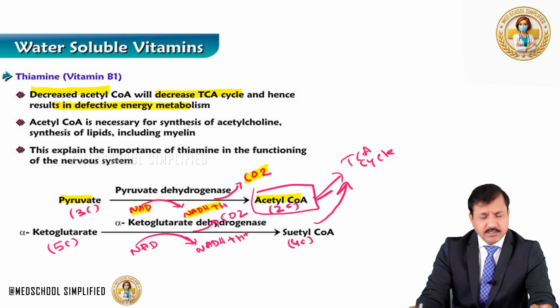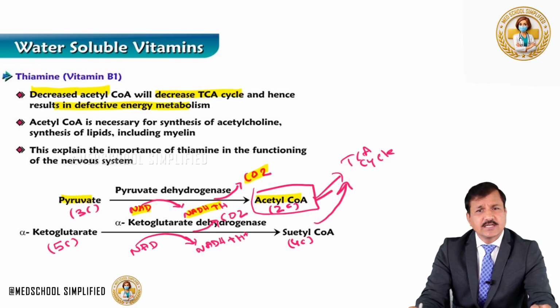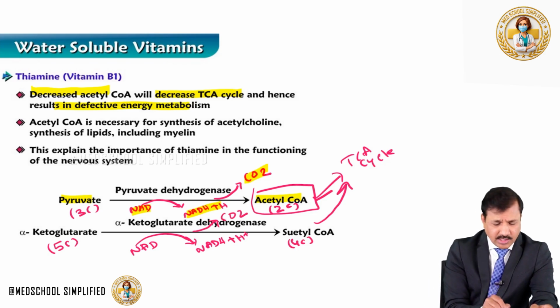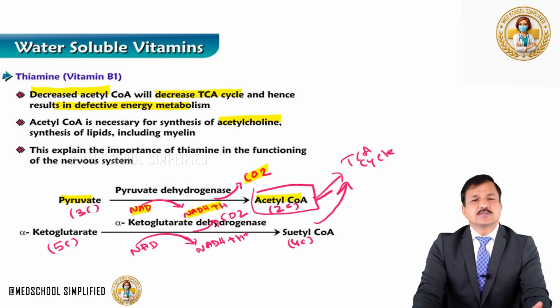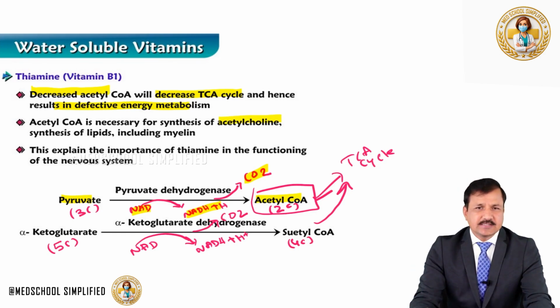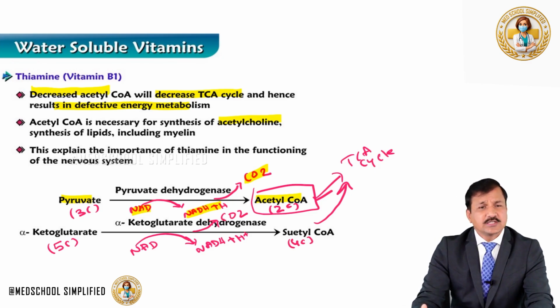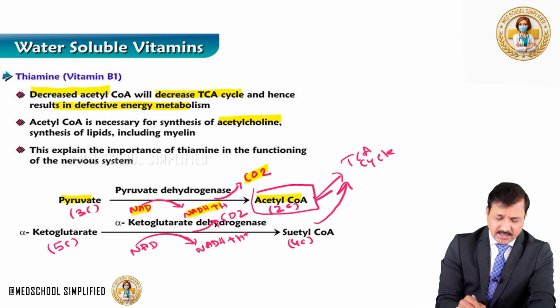And note that conversion of pyruvate into acetyl-CoA, and this acetyl-CoA is necessary for synthesis of a neurotransmitter called acetylcholine. Alright, so why do you need this acetyl-CoA? Because pyruvate is converted to acetyl-CoA, and this acetyl-CoA is not only necessary for generation of ATP, it is also necessary for synthesis of acetylcholine.